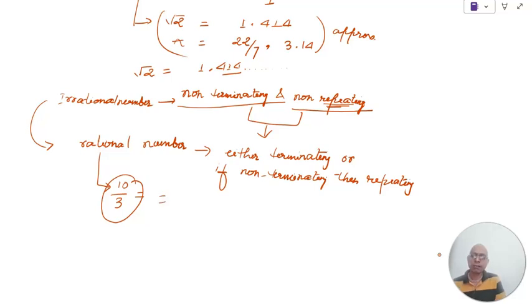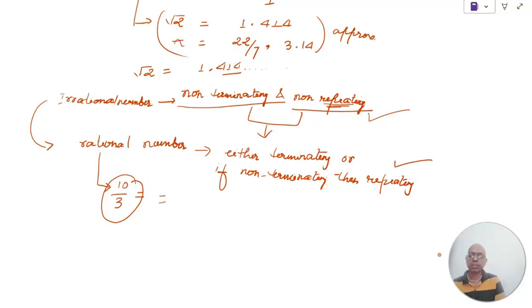We can prove a number as rational or irrational based on these two definitions also. If the decimal representation comes as non-terminating, non-repeating, then it is an irrational number. And if the decimal representation of a number comes as terminating, then it is a rational number. And if it comes as non-terminating but repeating digits, then also it is a rational number.